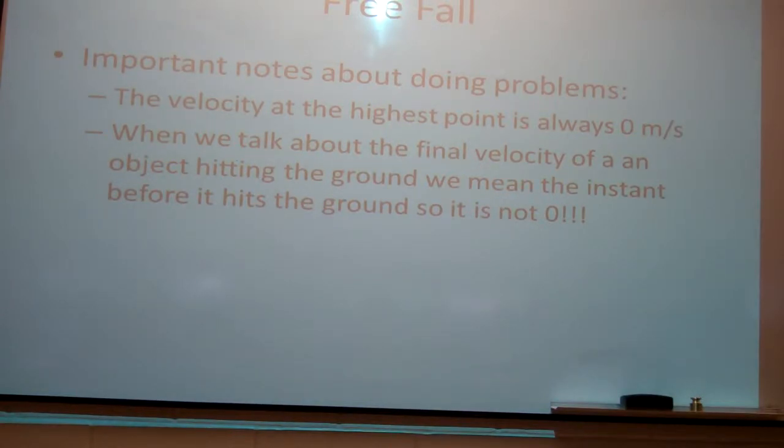Alright, some important notes. This is probably the most important thing. These are the two most important things that you guys will mess up on and ask me about, and you'll get stuck in a problem because of. The velocity at the highest point when something's going up is 0. So as something goes up, it stops, it goes to 0 meters per second for a brief amount of time, then comes back down. It's very useful, like if I throw something up, how long does it take to get to the top of its flight? I can say my final velocity is 0 at the highest point. Does that make sense to everybody? What's the acceleration going to be at the highest point, though?